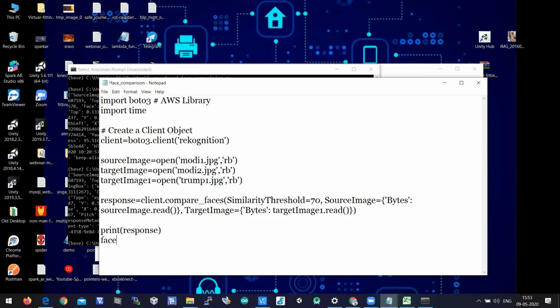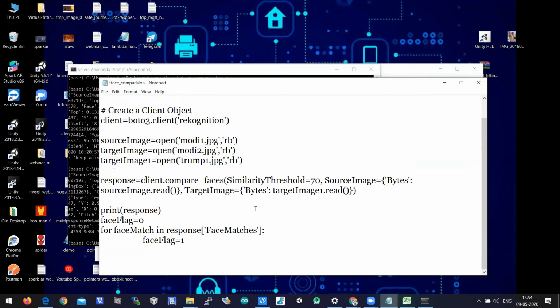So let's take some face flag equal to 0, some variable equal to 0. For face match, some iterative variable, in response of face matches. If face matches is holding some data, which means that this for loop will be iterated. This for loop will be iterated when face matches is holding some data. Then we can say face flag is 1. You can make the flag value as 1, which means that faces have been identified.